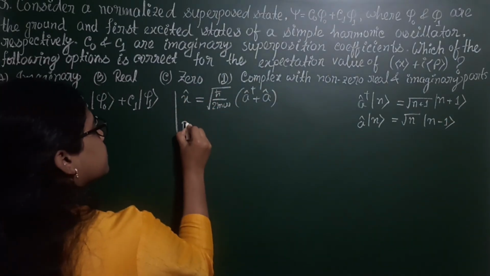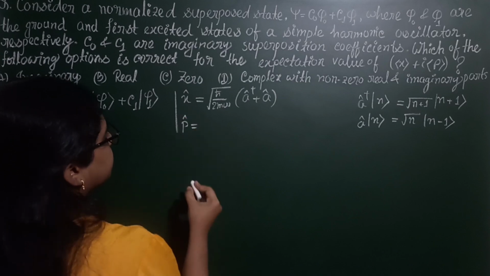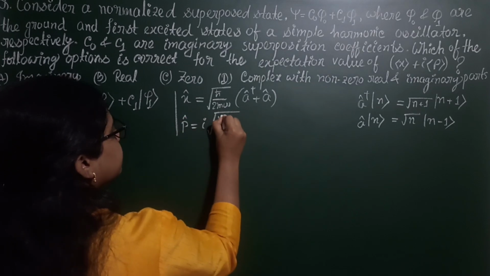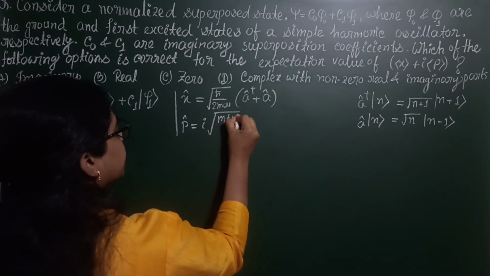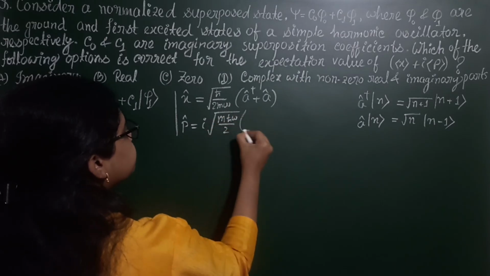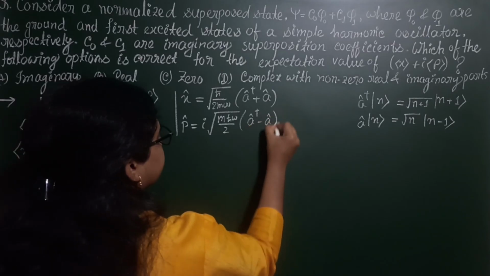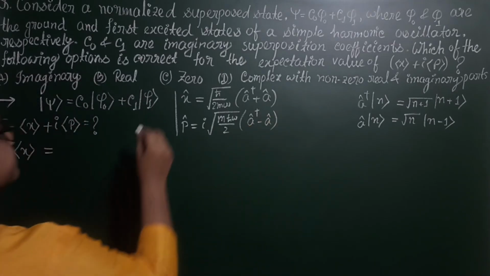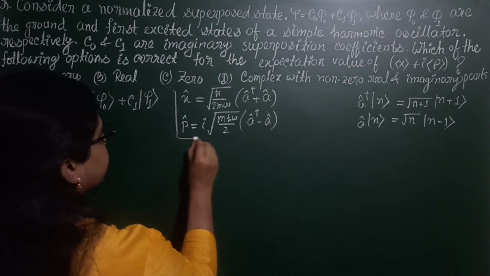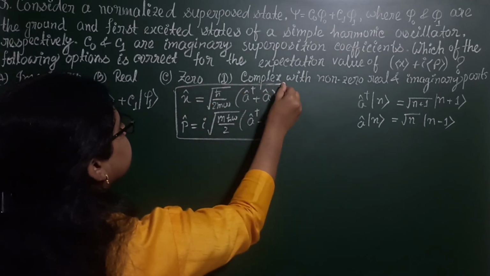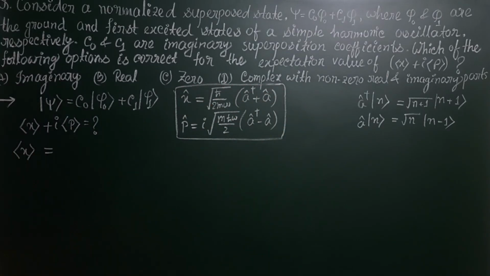And the momentum operator is given by i root over m h cut omega by 2, times a dagger minus a. Okay. This is our position operator and momentum operator.